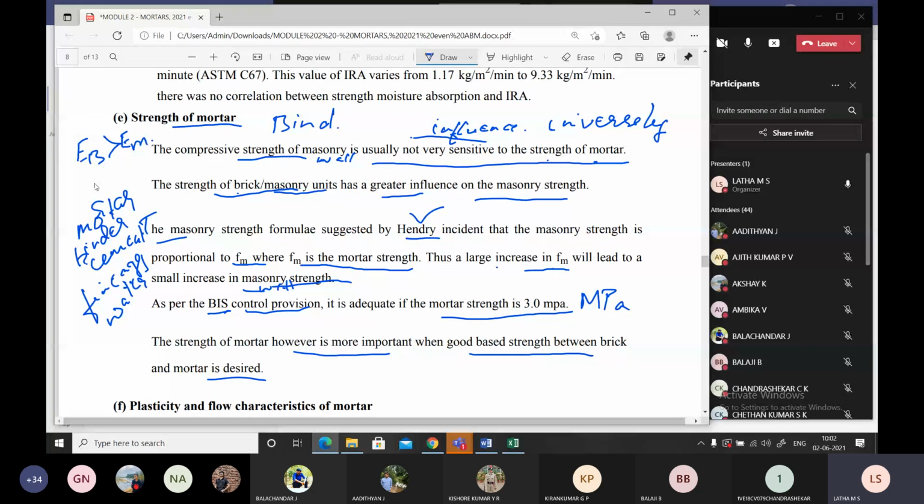Why so, students? So that it allows the movement to set into place. That is the reason behind it, but it is preferred that it should have 3 MPa. That is a minimum requirement. So that is one of the parameters, strength of mortar.